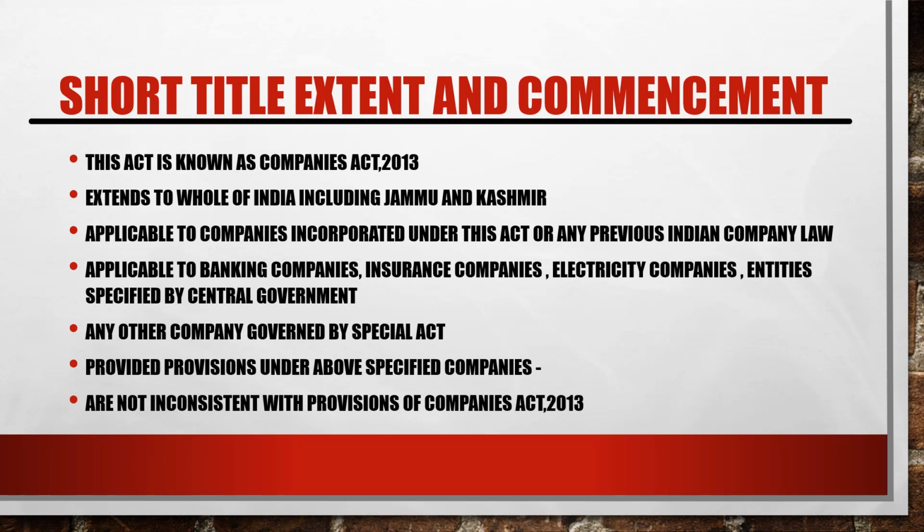The Companies Act 2013 is applicable to companies that are incorporated under this act or any previous Indian company law. Before the Companies Act 2013, there was Companies Act 1956 and various other laws in relation to companies. So any company incorporated under the Companies Act 2013 or any previous Indian company law, the Companies Act 2013 will be applicable to it.